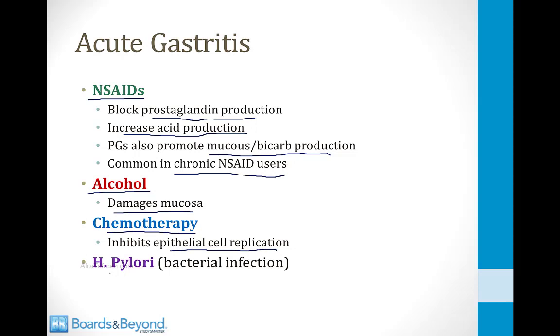And then finally, H. pylori can cause acute gastritis. Now we will talk later about how bacterial infection with H. pylori is a very important cause of chronic gastritis and ulcers. However, there are data that suggest when you are initially infected with H. pylori, it can cause an acute gastritis as well as chronic gastritis and ulcers.